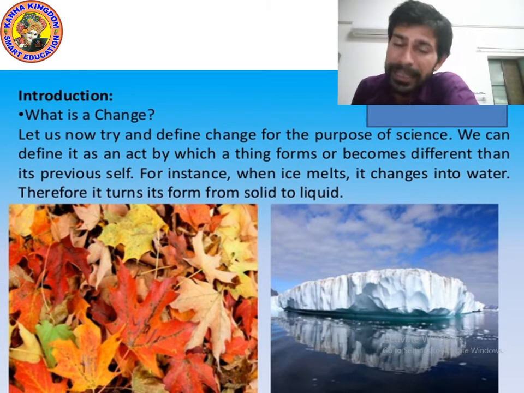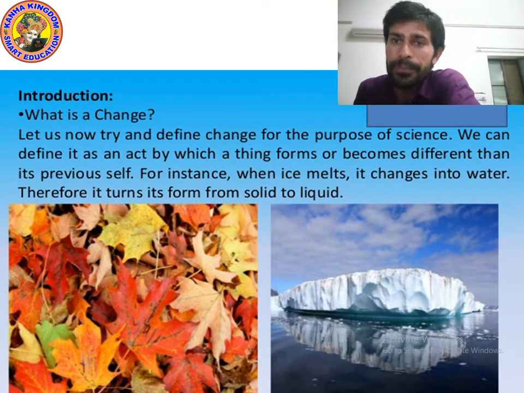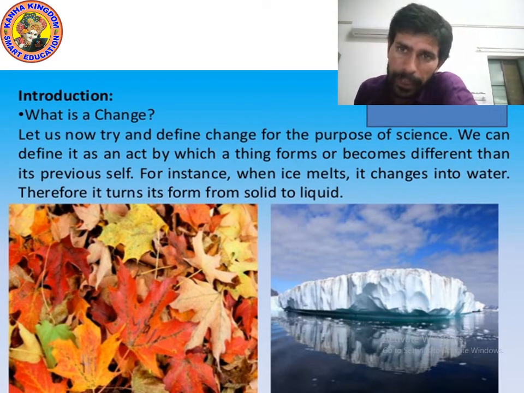An act by which a thing forms or becomes different than its previous self. For instance, when ice melts, it changes into water. Write down these lines. I'm giving you 10 seconds. Please write down.